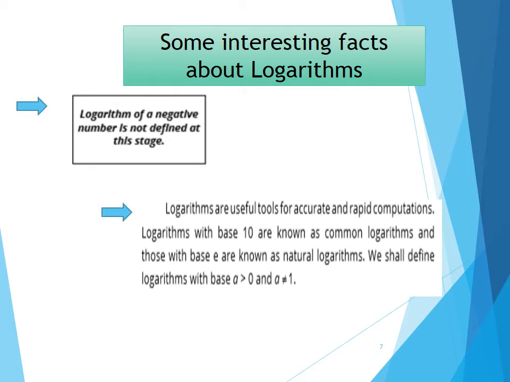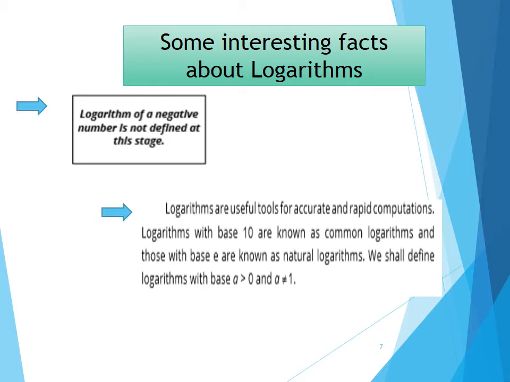I repeat my question again. What are the positive numbers? Greater than 1, greater than 0, or less than 0? The answer is, the positive numbers are all those which are greater than 0. So whenever we are finding the logarithm of a number, that number would be greater than 0 for sure.